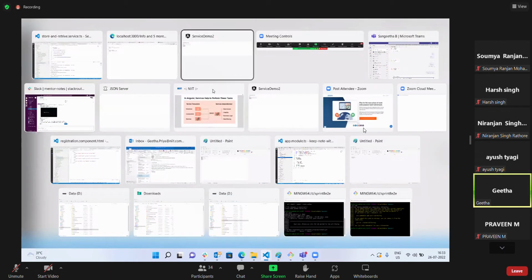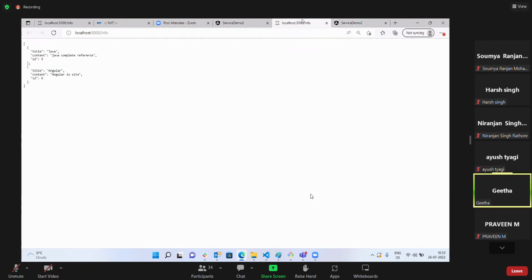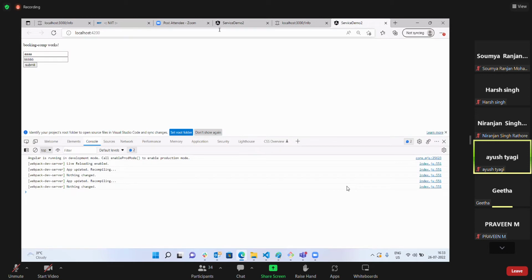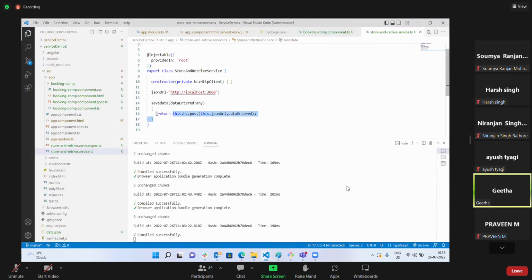Okay. I'll give B, and I'll submit. When I click on submit, it's reloading. Website is reloading, but is that JSON server getting added? No, ma'am. Okay, if needed, let me write console statements here.